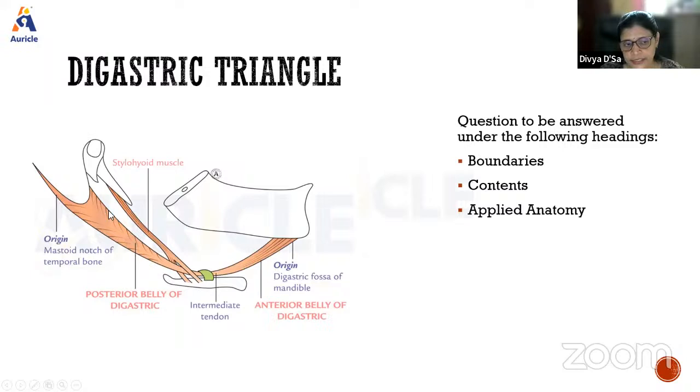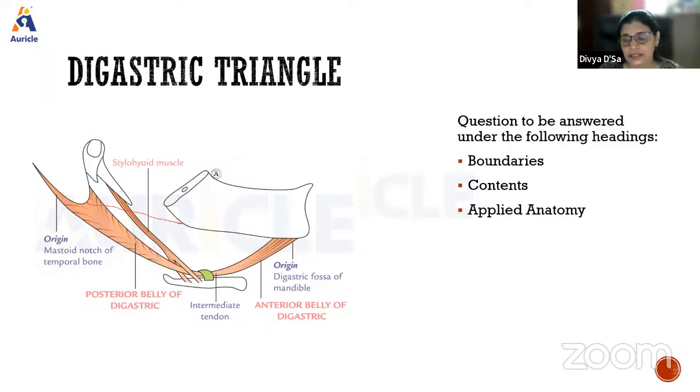So if you can see, there is a gap from here to here. So here we draw an imaginary line from this portion, from the base of the mandible, that is from the angle of the mandible up to the mastoid process. So that encloses the digastric triangle. That is from the angle to the mastoid process. So this is the boundary of the digastric triangle.